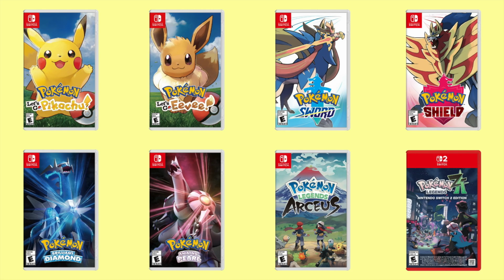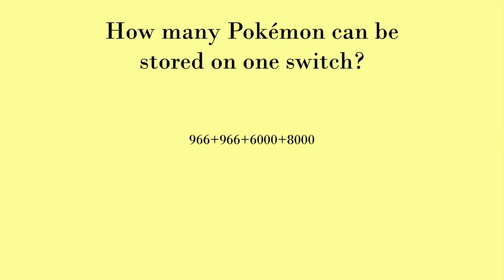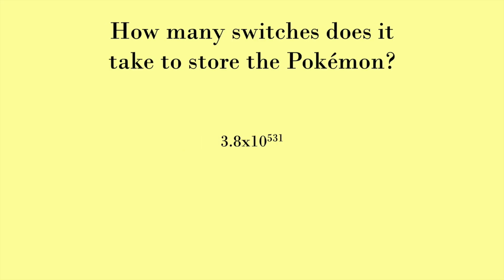There are 8 other Pokemon games that can be bought for the Switch to store additional Pokemon, even if they don't have all the same Pokemon as in Scarlet and Violet. Ultimately, I'll estimate that adds about 8,000 more Pokemon that can be stored. Finally, a Switch can have up to 8 users on it, each with a different save file, for a total of around 127,456 Pokemon per Switch. To be able to use the Pokemon Turing Machine to its full extent, it would take over 3.8 times 10 to the power of 531 switches.